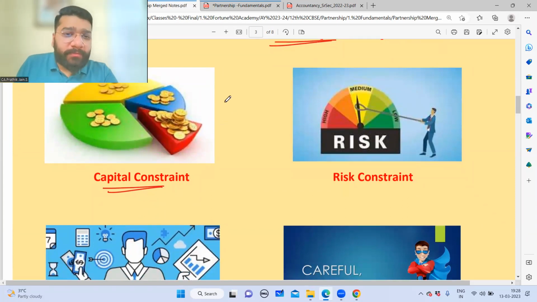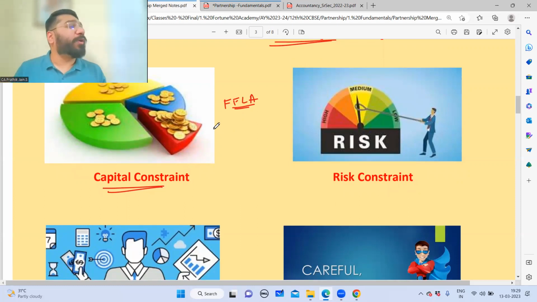I'll give an example. This is FFLA, Fortune's Fun Learning Academy, which is currently operating only in Coimbatore city. So now we have completed 4 successful years of FFLA and we are now stepping into the 5th year. Let's suppose in these 5 years, we have successfully established ourselves. As long as accounting is concerned, you guys say that we are the number 1, right? So very soon we want to become number 1 pan India. So for that, what am I supposed to do? I have to take all this across various cities.